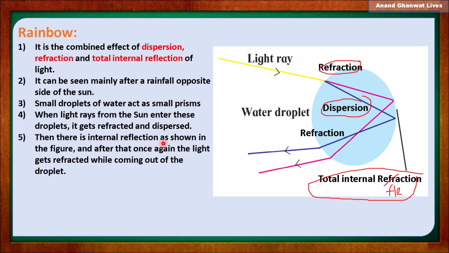Then there is total reflection. Here we observe the total reflection of the spectrum of light rays, and when it comes from the denser medium to the rarer medium, we observe refraction. All these three processes together produce a rainbow.